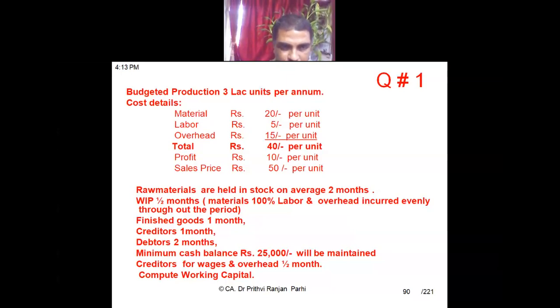Work in progress half month, materials 100%, labor and overhead incurred evenly throughout the period. Finished goods 1 month, creditors 1 month, debtors 2 months. Minimum cash balance of 25,000 will be maintained. Creditors for wages and overhead 15 days. Compute working capital.